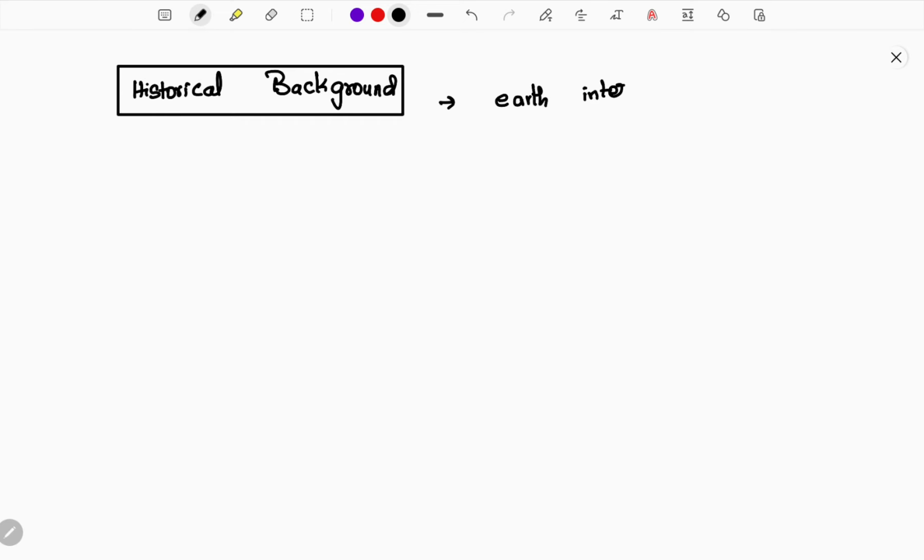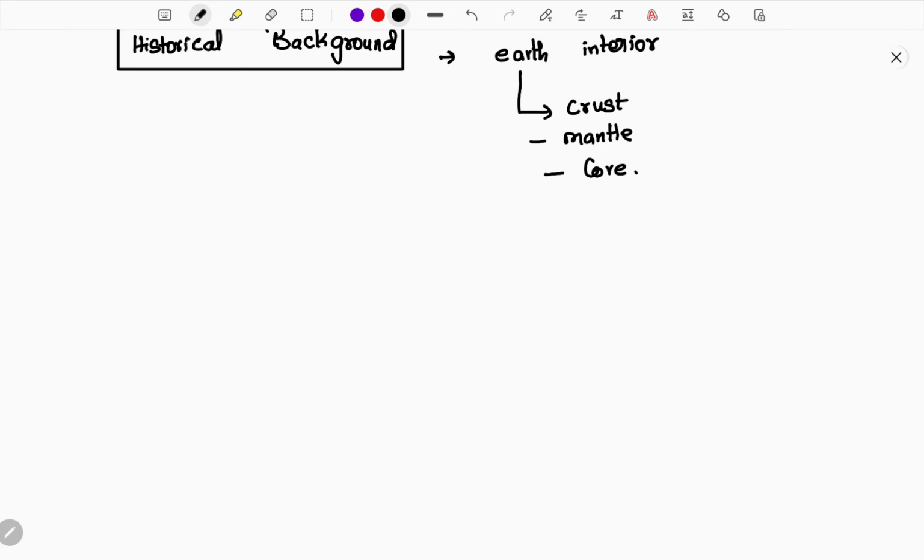We know that the earth has different types of layers inside it. The earth's interior consists of crust, mantle and core. This is what we know, but we need to know what type of layer is inside.